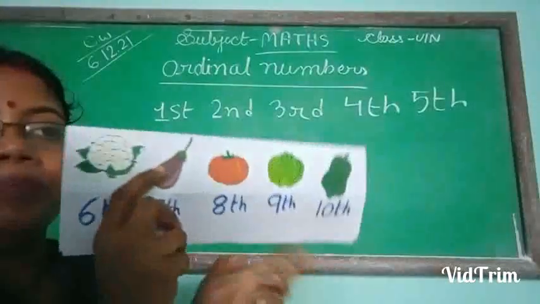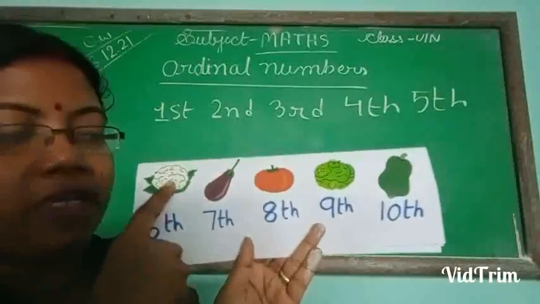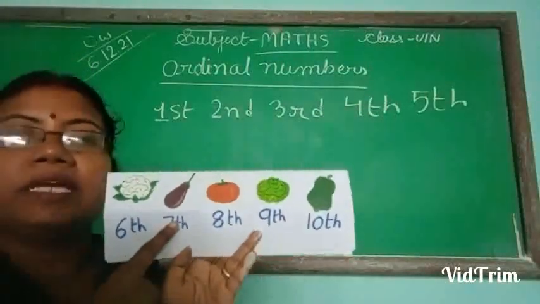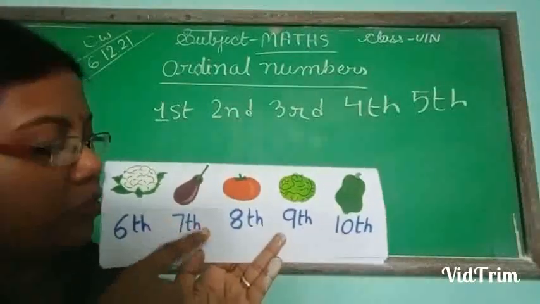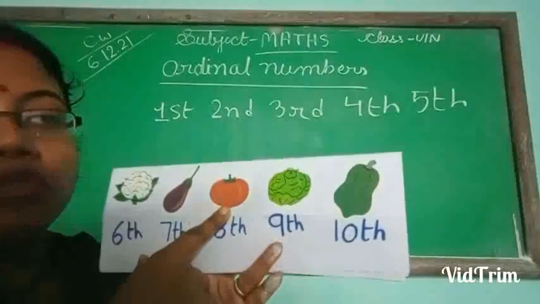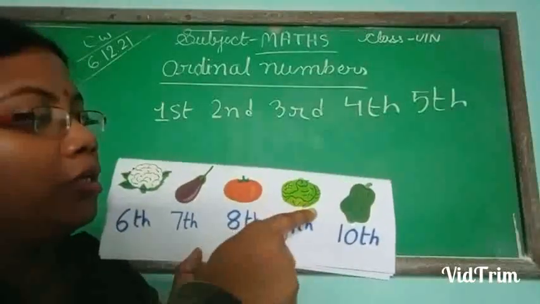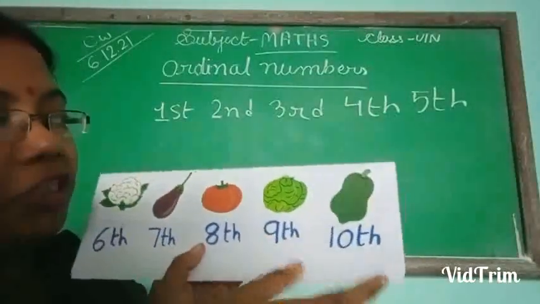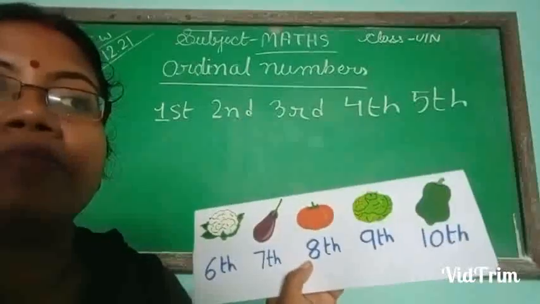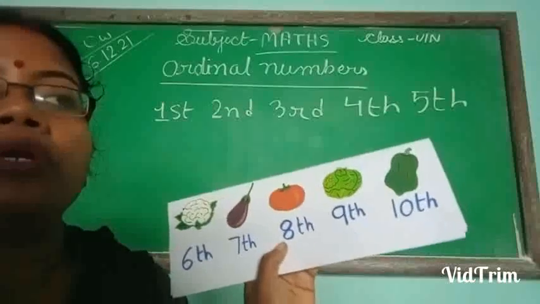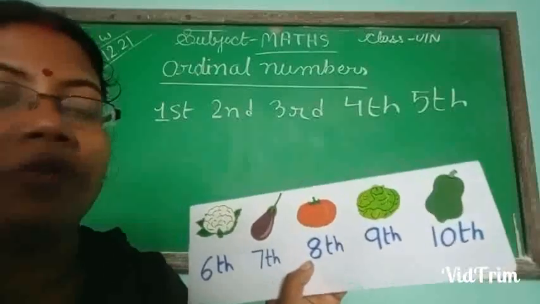Fifth. Then cauliflower is at sixth. Then brinjal is at seventh. This is tomato. Tomato is at eighth position. Cabbage is at ninth position and papaya is at 10th position. So these numbers show us the position of something.